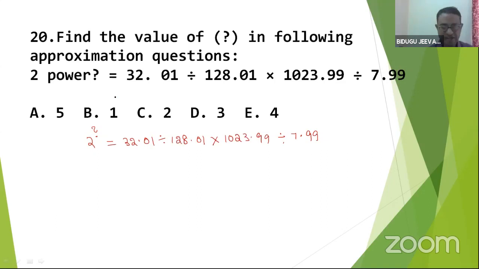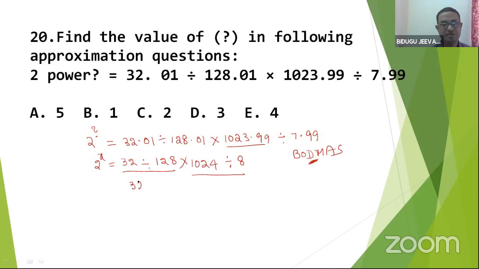Let me do this. 2 power x is equal to 32 divided by 128 into 1024 divided by 8. According to BODMAS, first I need to do division.